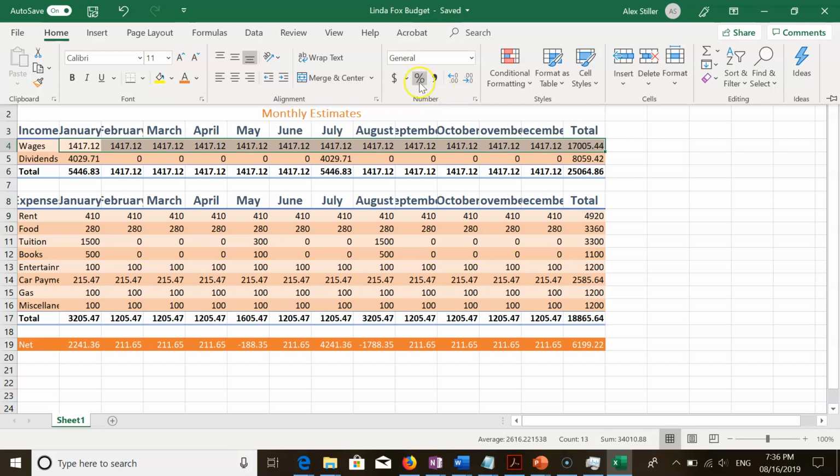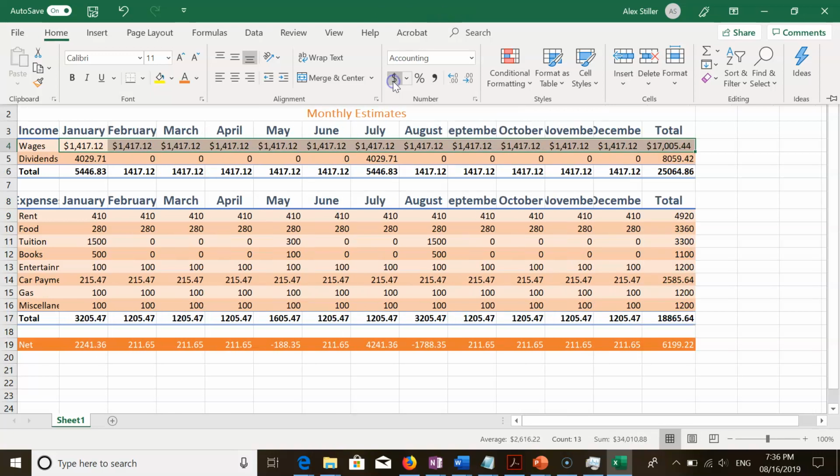So if you hover over the dollar sign in the number format group, we can see this is the accounting number format. So let's go ahead and apply that format to the range we've selected. Next up, select the range B5 to N5.